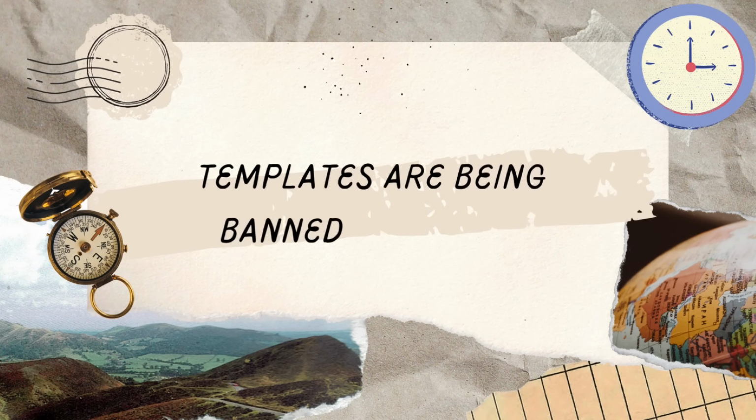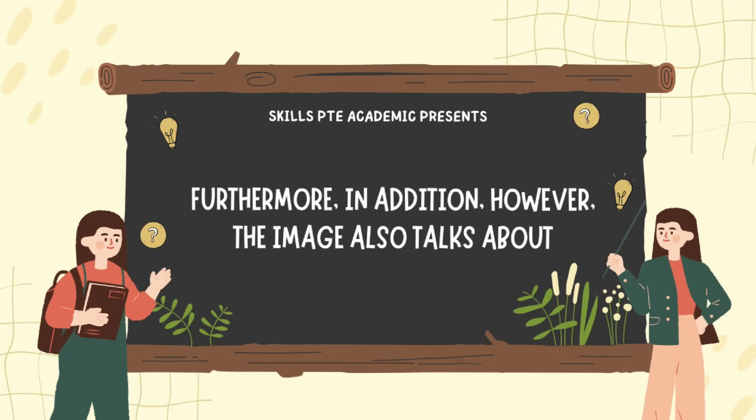So what is this new method? Yes, the templates are being banned. So now you cannot use templates, meaning you cannot use those kind of generic sentences and just finish it off. You can still use a template, but this could be just a linking word. Firstly, I can also see from the image, another interesting thing I can find in the image is... this is not a template, this is a linking word. Getting it right? In IELTS, we use these linking words: furthermore, however, in addition, the image also talks about. Can I use this? 100%. As long as you make your own sentences, correct, it's absolutely fine.